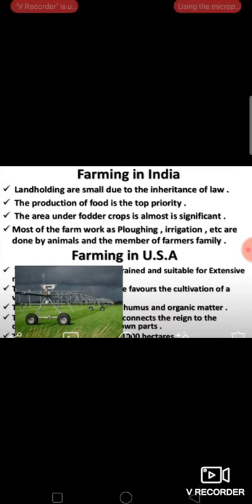Farming in India is mainly a subsistence type. The division of land among the family members has led to fragmentations and small size of holdings. The average size of land holding is around 2.4 hectares. Farmers are often poor and illiterate and use primitive tools. The methods of farming are still traditional.